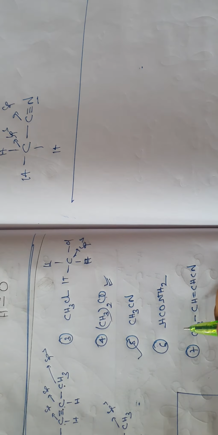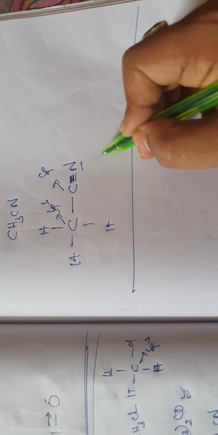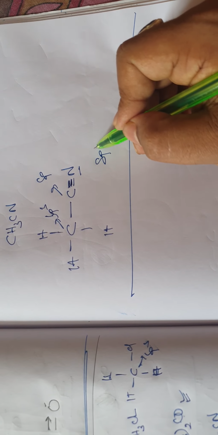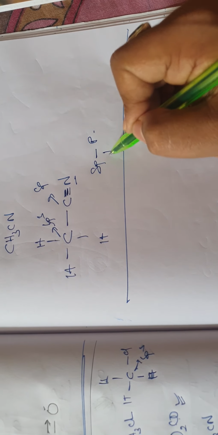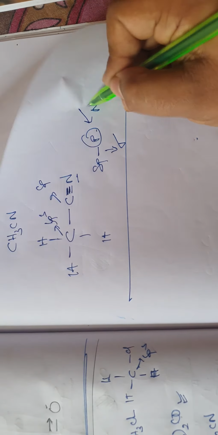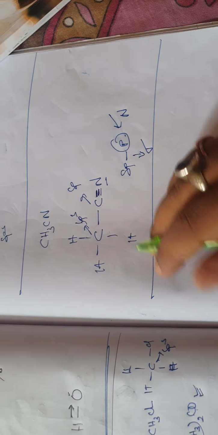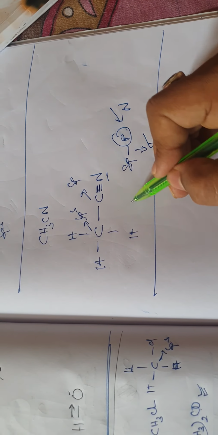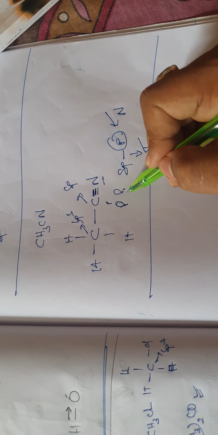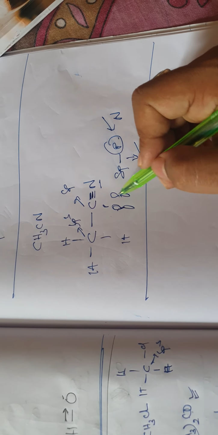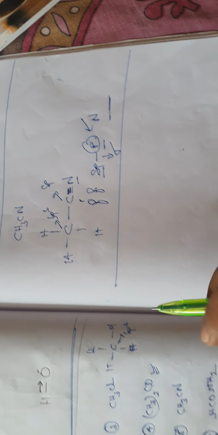Okay, so if I want to know the type of bond, one will be a sigma bond. This sigma bond will be sp with another p orbital, an sp-p sigma bond, the p orbital of nitrogen. Okay, and the pi bonds will be the py orbital of carbon with the py orbital of nitrogen, with sidewise overlap, and pz maybe, but sp and p will be forming the sigma bond. I hope that you understand.